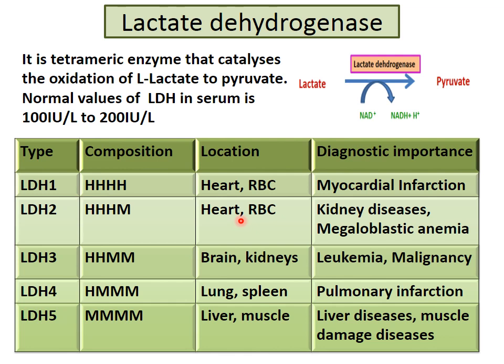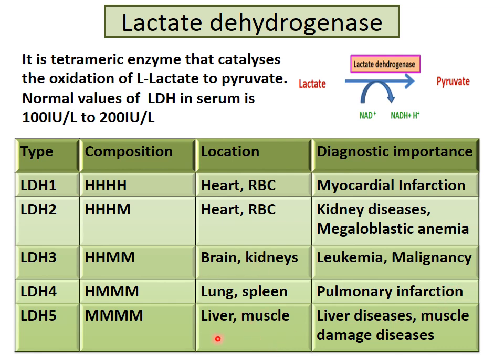Then LDH2 is also present in heart and RBC, and its diagnostic role is in kidney disease and megaloblastic anemia. The third, LDH3, is present in brain and kidney, and its diagnostic importance is in leukemia and malignancies. Then LDH4 is present in lung and spleen, and it has diagnostic importance in pulmonary infarction.